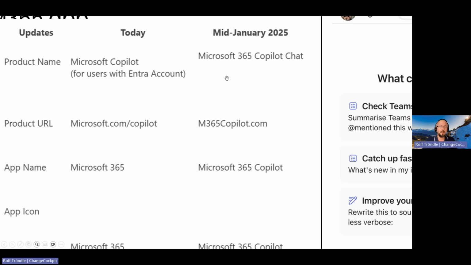And this one is currently being renamed to Microsoft 365 Copilot Chat. The product URL will change. Sure, the old URLs are still available and will redirect you to m365copilot.com.